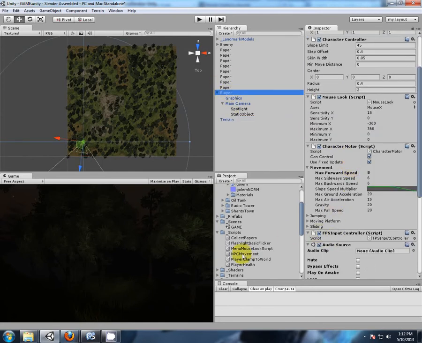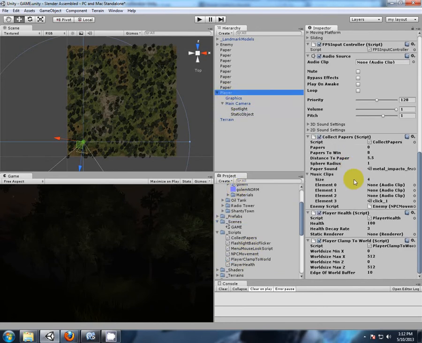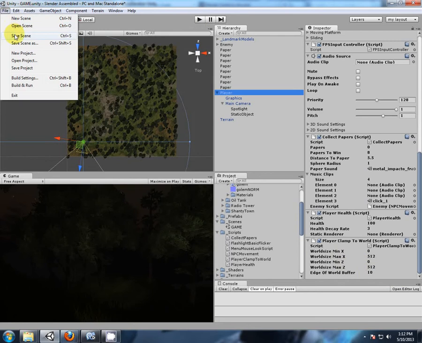So let's go to the player clamp to world. Okay, my minimum X is 0 because my terrain is on the 0. My maximum X is 512 because that is the full width of my terrain. And the same for the Z. Z starts on the 0 and ends on the 512. Now I don't want it to walk completely to the edge, so I've said 10. Within 10 units of the edge it should stop. Okay, and you can set that to whatever you want. So let's just save the scene.